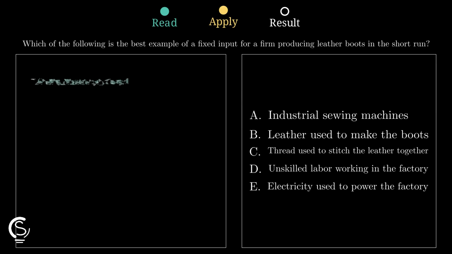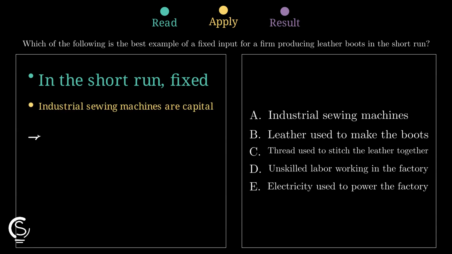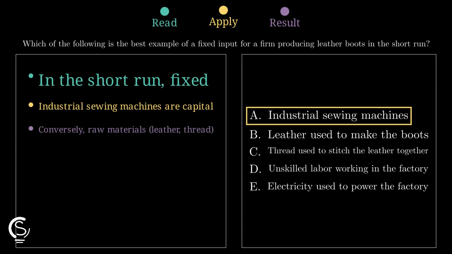Industrial sewing machines fit that fixed input idea because they are capital equipment, and a boot firm usually cannot quickly add or remove machines just because it makes more pairs today. By contrast, leather, thread, labor, and electricity all rise or fall with output, so the best fixed input example is industrial sewing machines, option A.